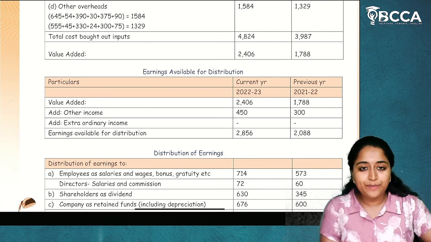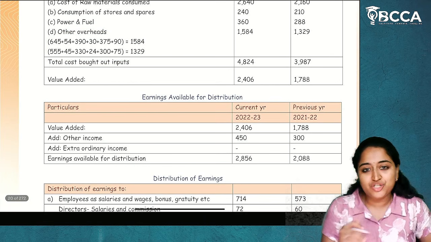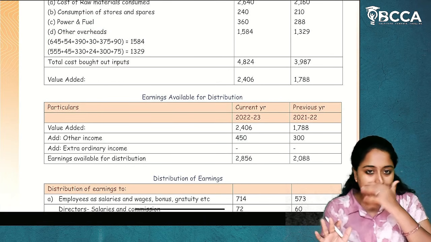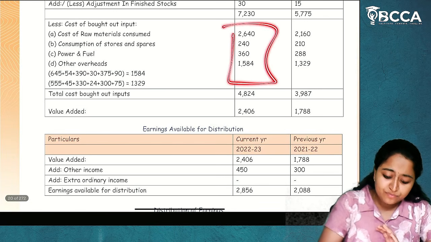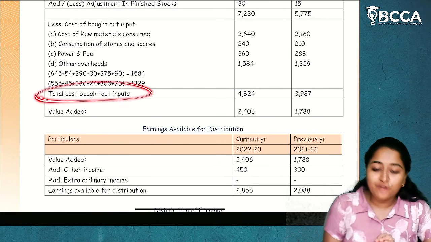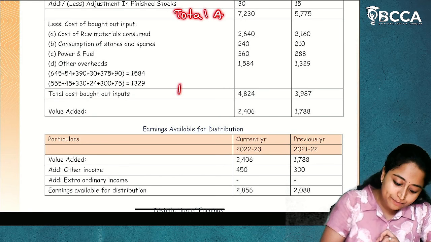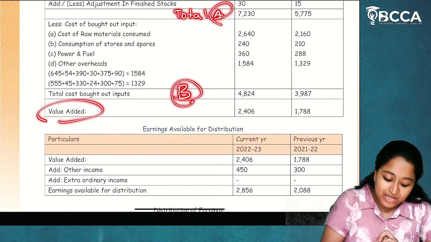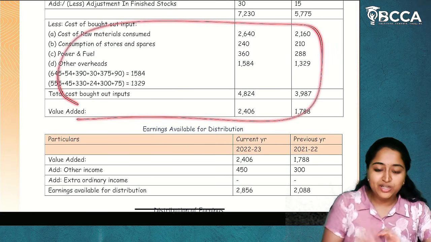overheads. Write it separately so that the examiner will not get confused and will not have to sit and check in a calm and composed way. So write it in a bifurcated manner, and it will give you enough benefit. If you do the total, you'll get the total of cost of bought out inputs. So total of A and total of B. A minus B will be our value addition. I hope it is clear. This will be our first table.